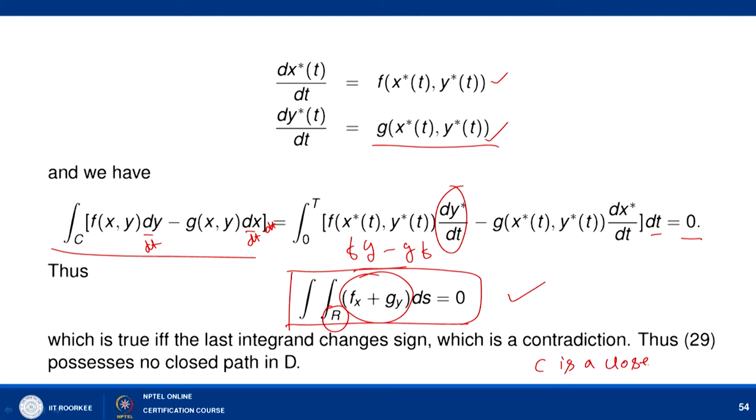So C cannot be a closed curve, and hence this C does not correspond to a periodic solution. C is not an orbit of a periodic solution. So there exists no closed path in domain D here. If f_x plus g_y has the same sign, then D cannot have any closed curve, right, and hence no